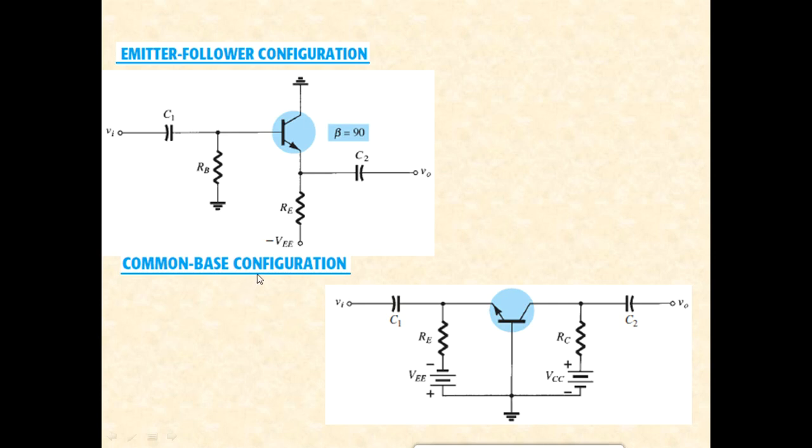Well, it all depends on the application. Which type of amplifier do you want to design? Is it really required as a current amplifier, voltage amplifier? So it all depends on the application that you use different configurations. But as a thumb rule, a voltage divider biasing circuit is normally employed.